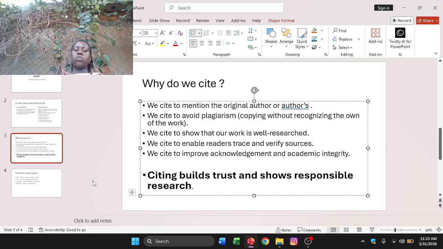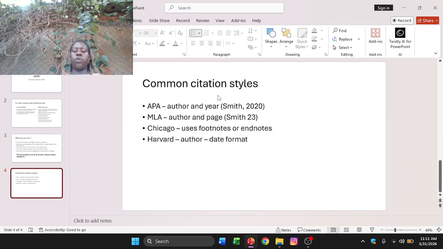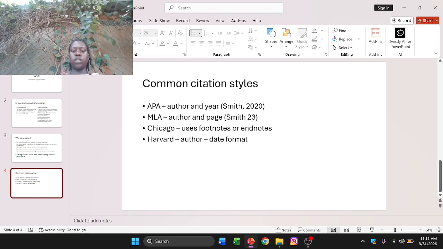Then we also have common citation styles, common ways of styling. There is the APA format. This is like an American format where we get the author's name and the year, for example, Smith 2020. Or the MLA. In this format we use the author's name and the page, for example, Smith, and this was in 2020, so it was on page 23.